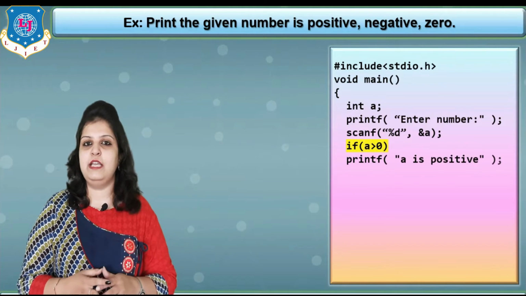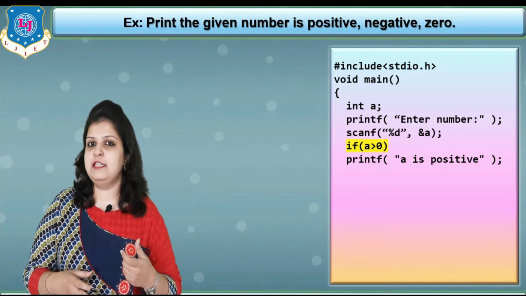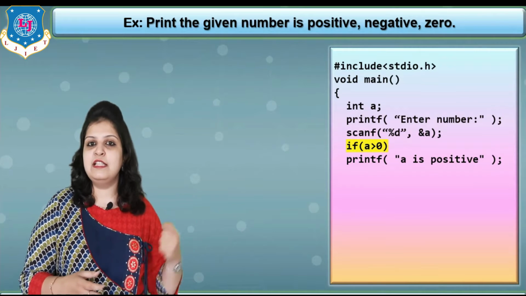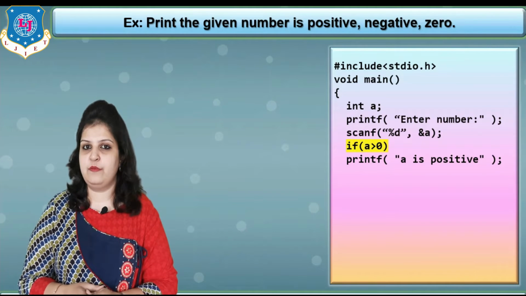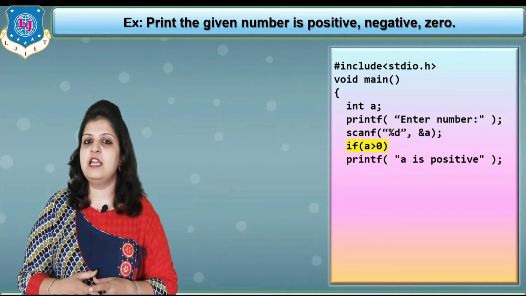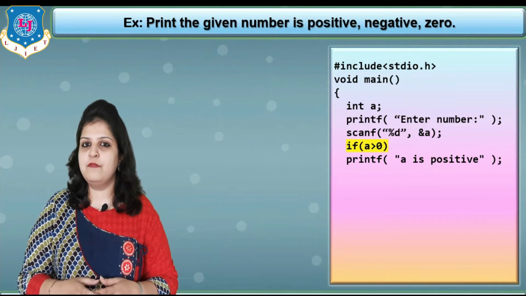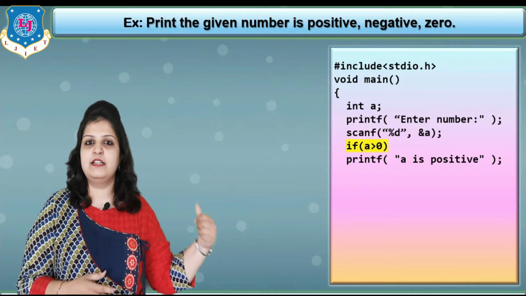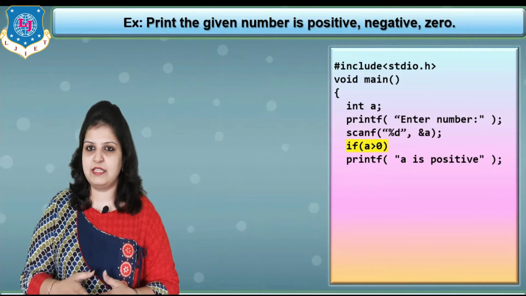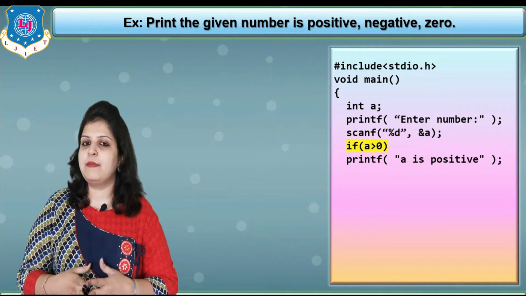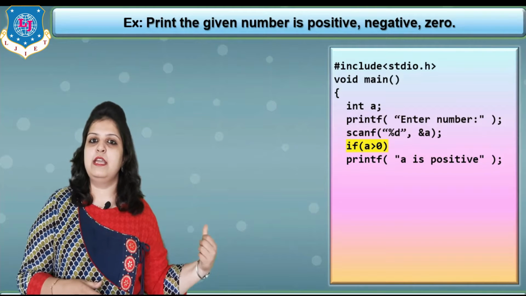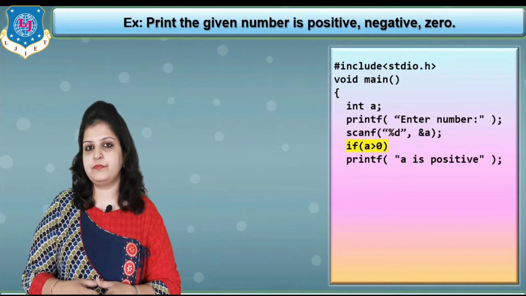First write if, and our variable is a. So a greater than 0 is our first condition. This condition checks for a positive number. Suppose I enter the value of a as 5, then 5 greater than 0, condition true? Yes. So in this case our statement is printf a is positive.